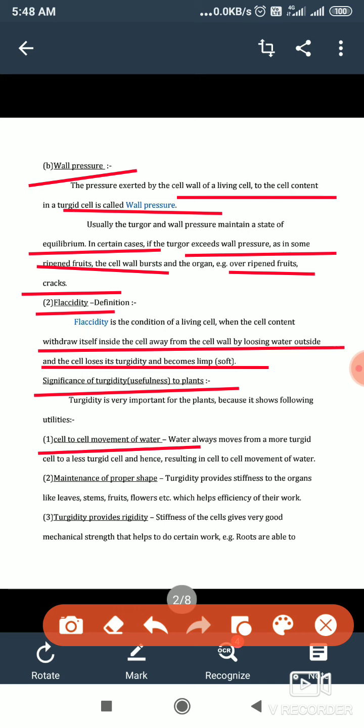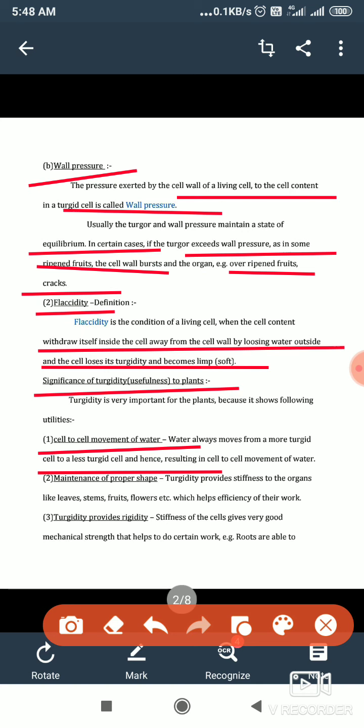Water always moves from a turgid cell to a less turgid cell, because in a turgid cell the concentration of solution is less compared to the less turgid cell. So according to the law of osmosis, water moves from the turgid cell to the less turgid cell, resulting in a cell to cell movement of water. We have studied cell to cell osmosis in the previous study material. It is due to that.